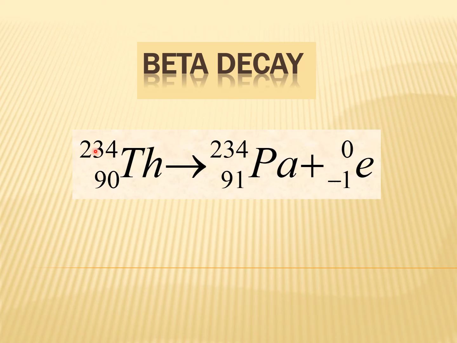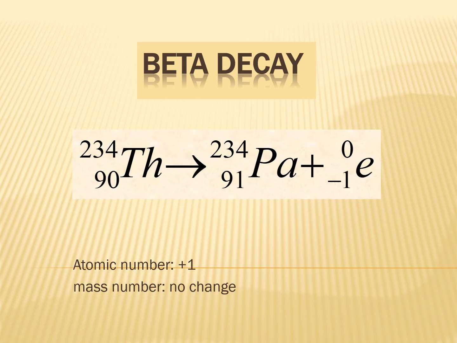Here we have thorium-234-90. This parent nucleus is split into two: a daughter nucleus and one electron that is emitted. The atomic number 90 becomes 91, which means one neutron is converted into a proton. This shows that the mass number remains the same as the parent nucleus, whereas the atomic number increases by 1 when beta decay takes place.